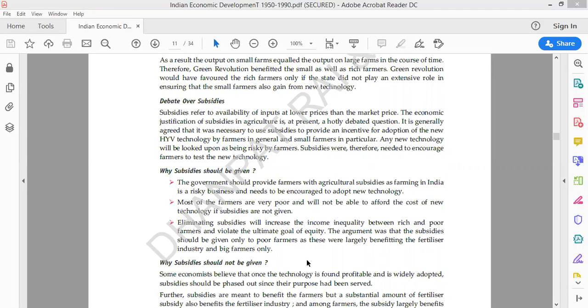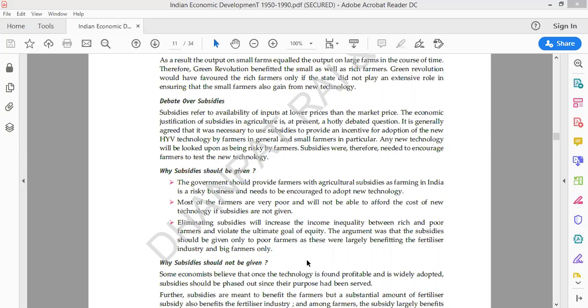Third, eliminating subsidies will increase the income inequality. We have a five-year plan objective, namely equity. Remember, five-year plan, namely equity, which says that there should be equality in all the states of the country. According to that, definitely there should be equality in income also, and inequalities should be avoided. Income inequalities must be avoided.